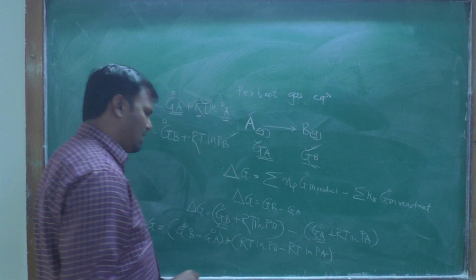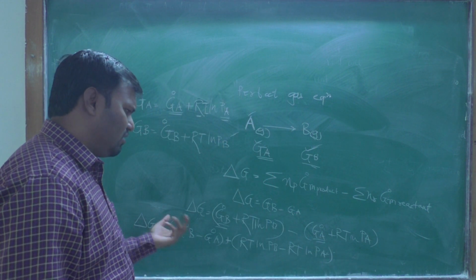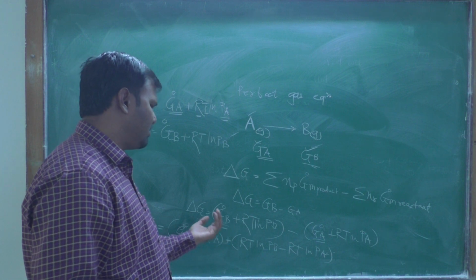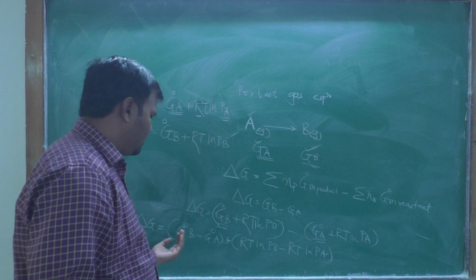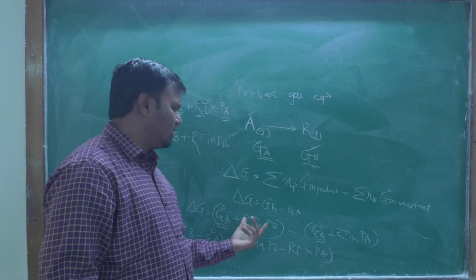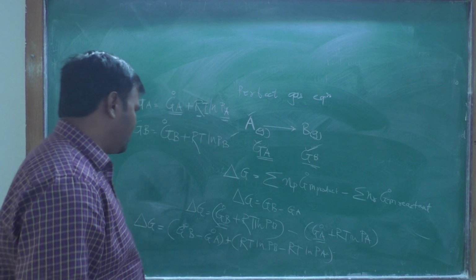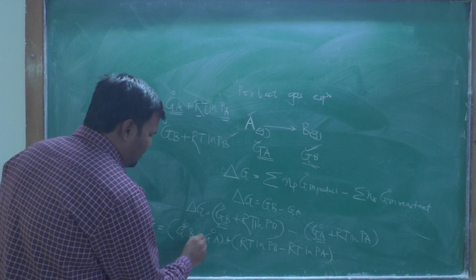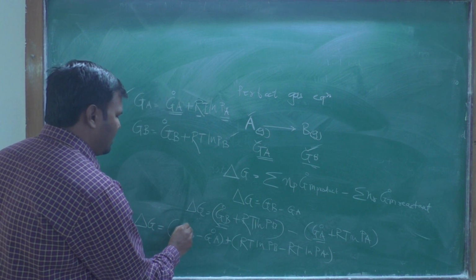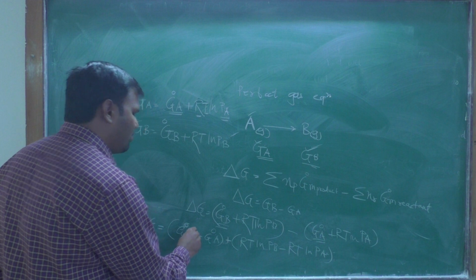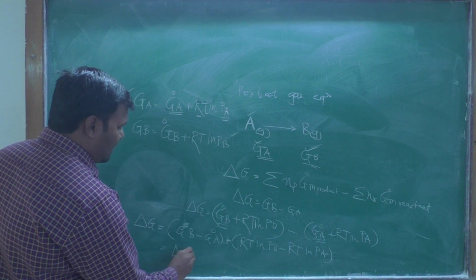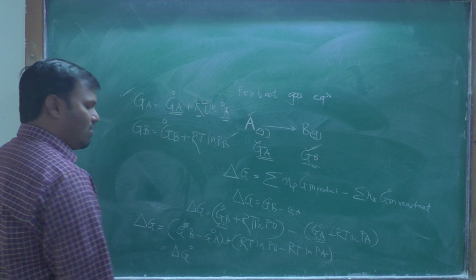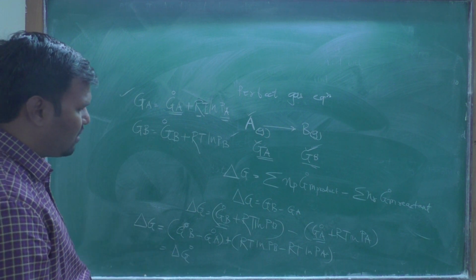This is simple mathematically; we take the same quantity, the Gibbs free energy, in one bracket and the other same quantity in the other bracket. Therefore G naught B minus G naught A, that is the standard free energy of product minus standard free energy of reactant, is nothing but the delta G naught for a reaction.